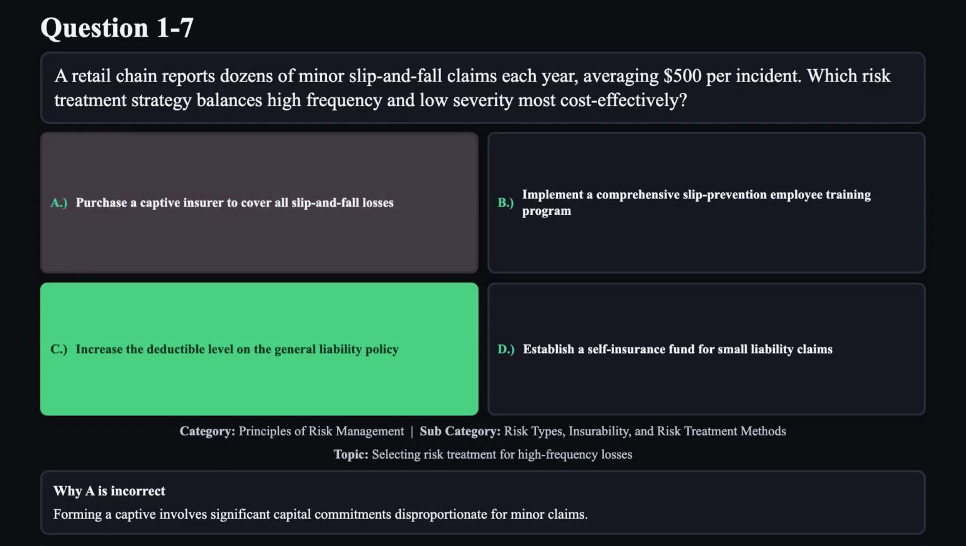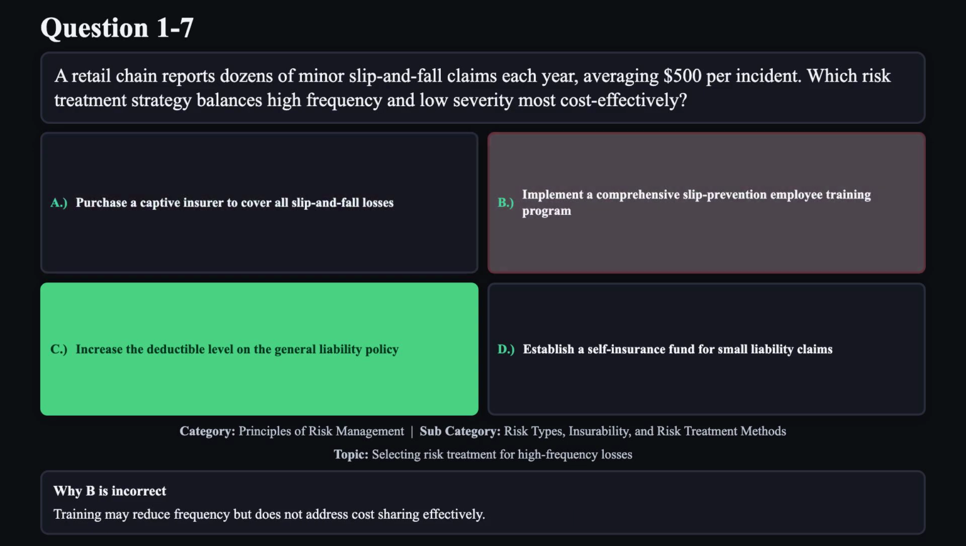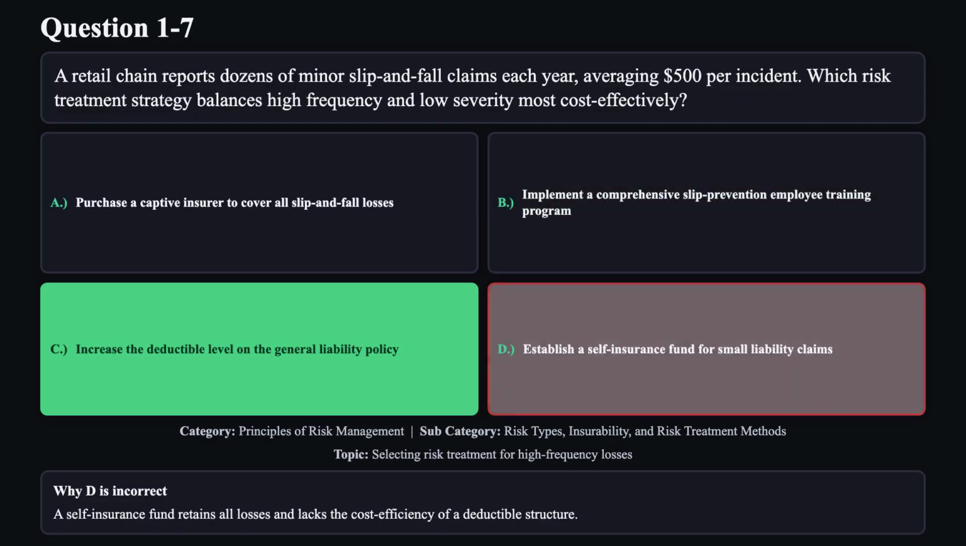Reason A is not correct. Forming a captive involves significant capital commitments disproportionate for minor claims. Reason B is not correct. Training may reduce frequency but does not address cost sharing effectively. Reason D is not correct. A self-insurance fund retains all losses and lacks the cost efficiency of a deductible structure.